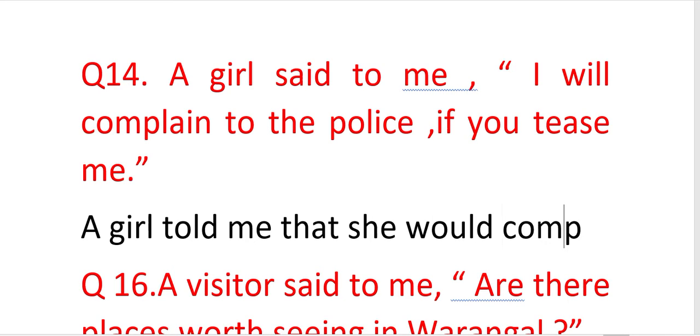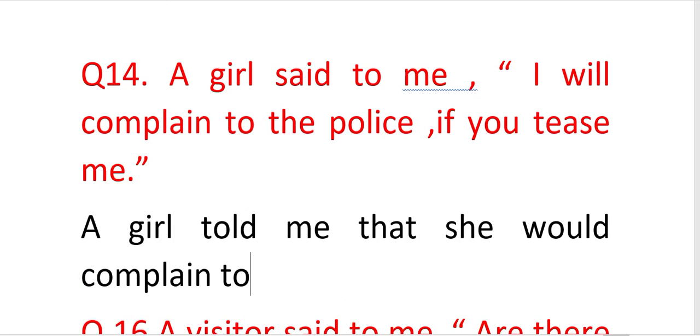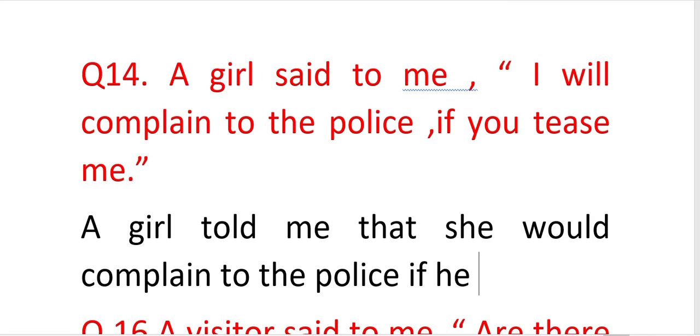She would complain to the police if you tease me. You is the second person, and that's the reason it will change according to the listener. So listener is me, and me is a boy here. The girl said to me, I will complain to the police if you tease me. So we will write if he teased, and this is after I will complain to the police.